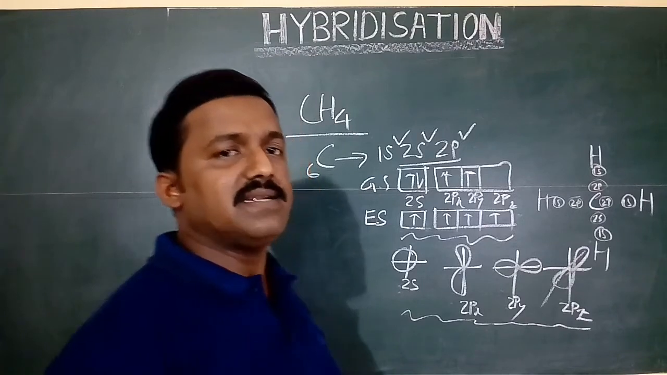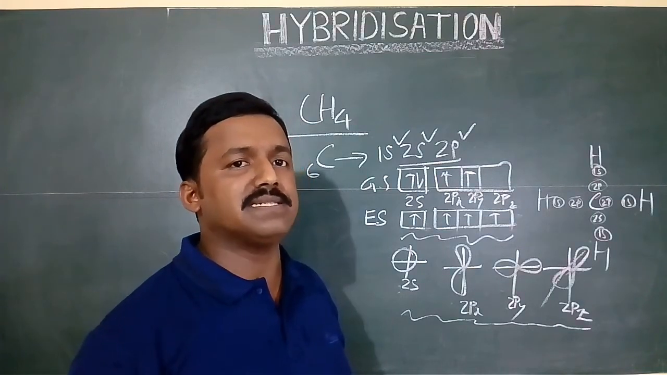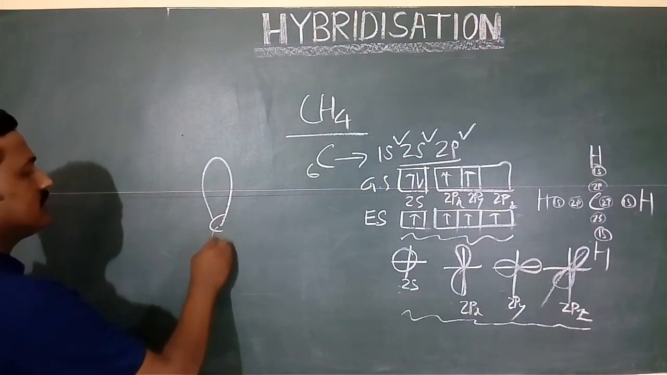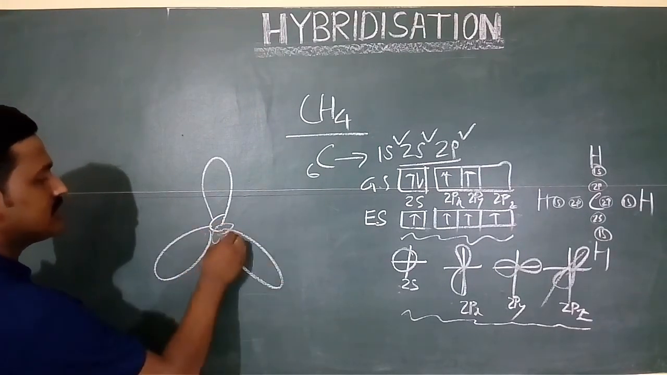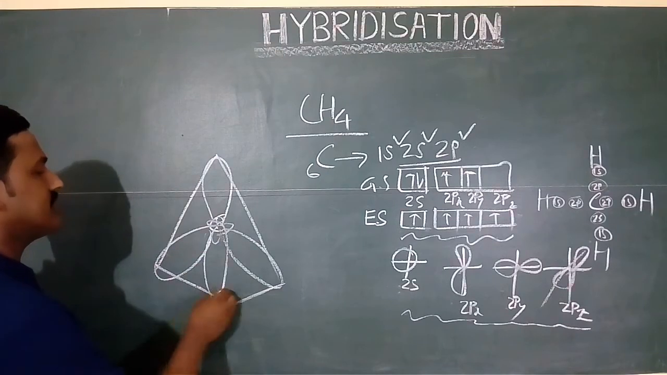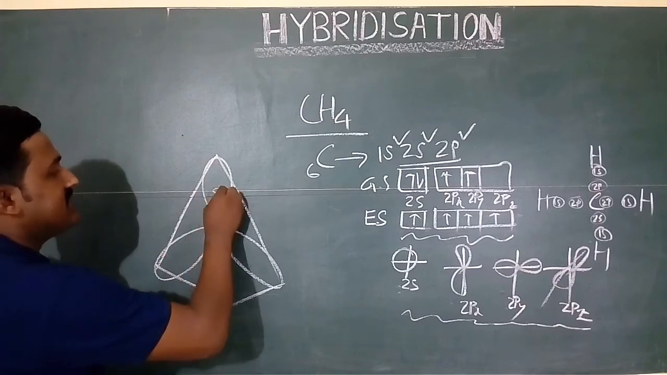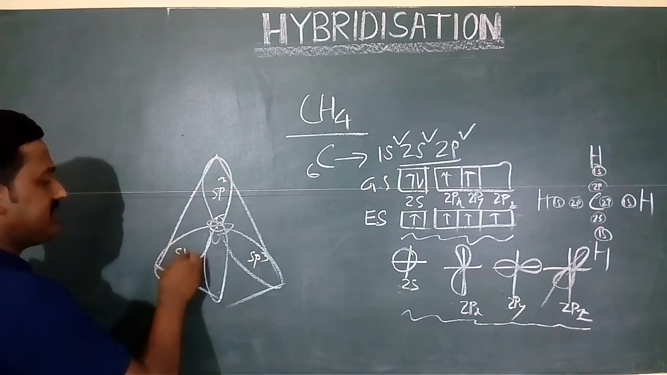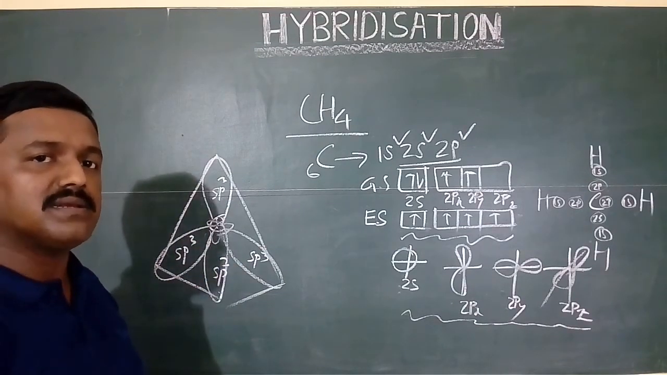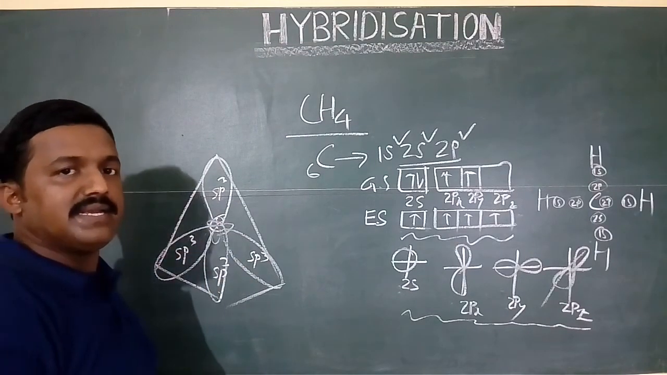Carbon being at the center, the four hybrid atomic orbitals of carbon lie at the four corners of a tetrahedron, and it can be shown as follows. Carbon is at the center, and the four hybrid orbitals are sp3, sp3, sp3 and sp3. These are the four sp3 hybrid orbitals. These hybrid orbitals are equivalent in their shape and energy.